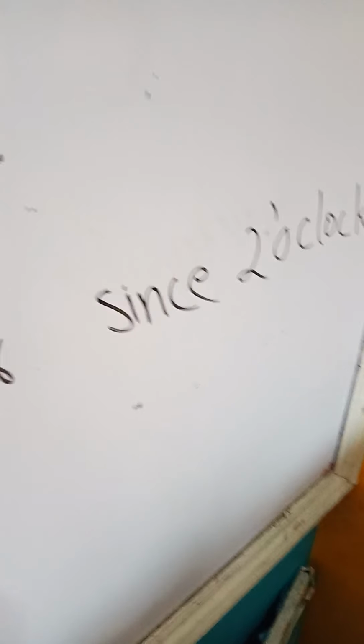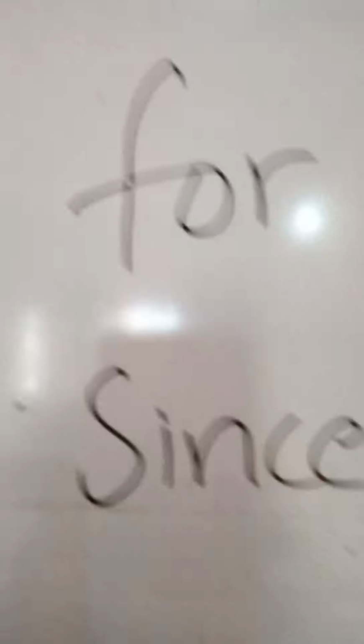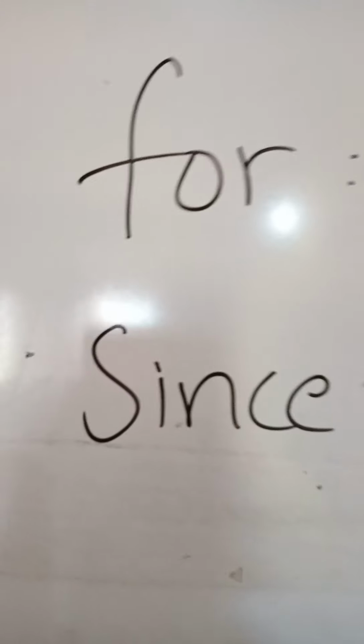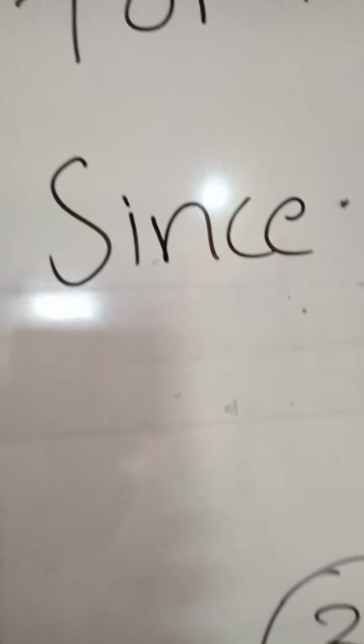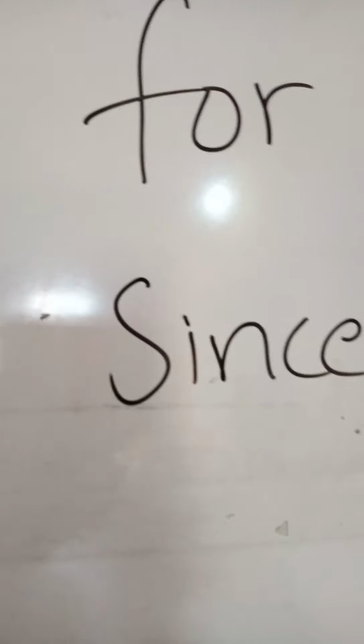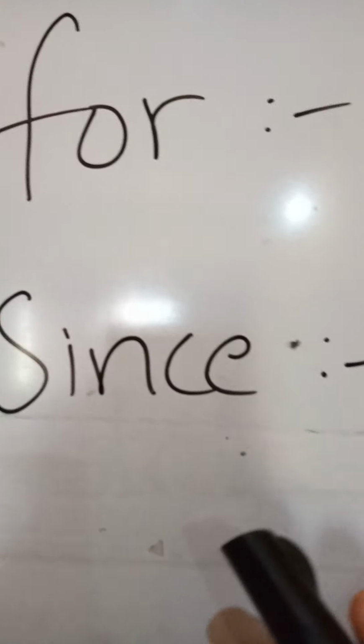It is the formation, and one more addition in the present perfect continuous is the use of for and since. If a fixed time has been given, like 2 o'clock, 3 o'clock, from 1987, from 2020, some fixed point, then the use of since will come.